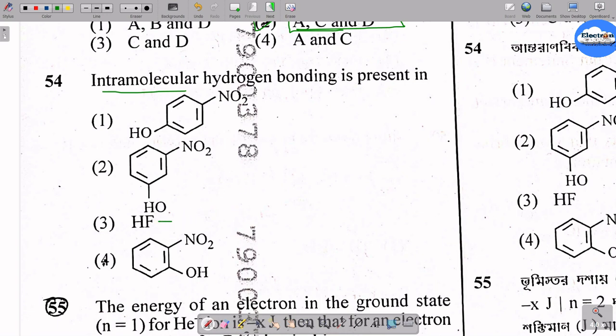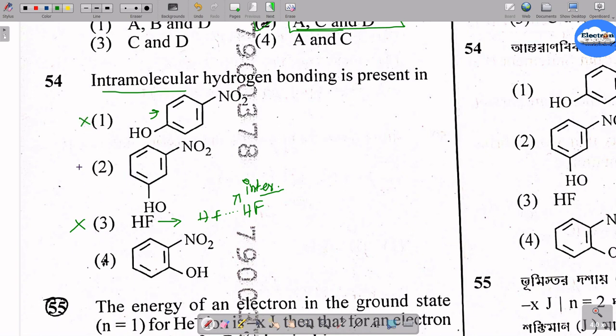If you consider HF, it will obviously be hydrogen bonded, but it is not intra type, it is inter type hydrogen bonding. This is intermolecular, so different molecules are there, so this could not be the answer. And here it is also hydrogen bonded but with another molecule of the same type, so this is also inter, not intra.